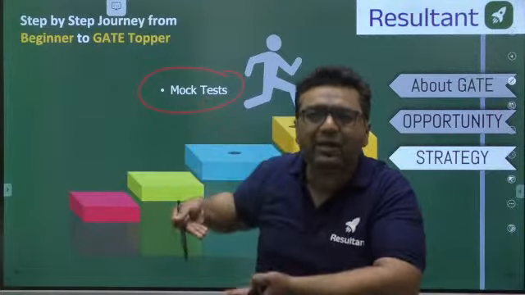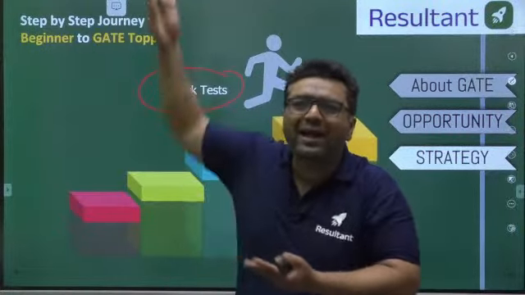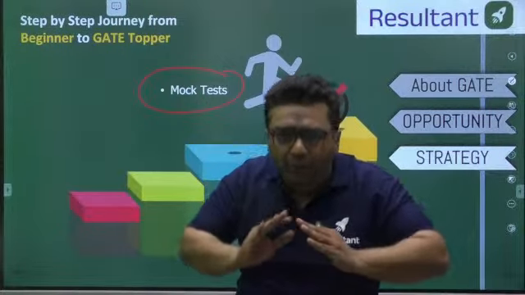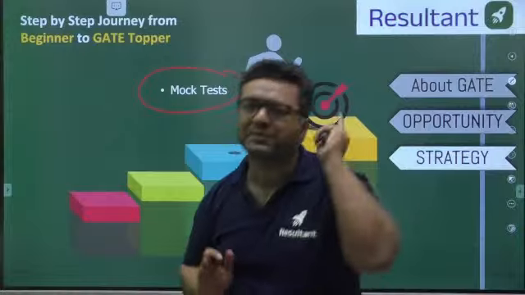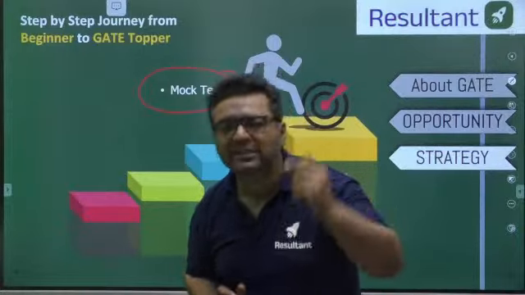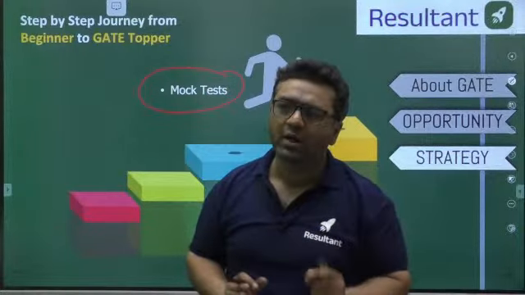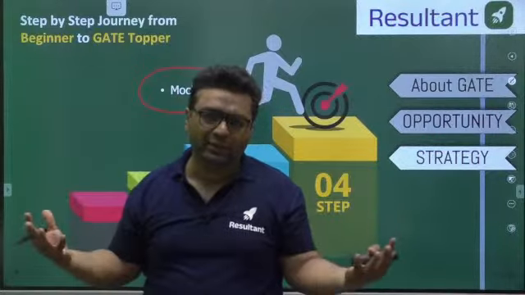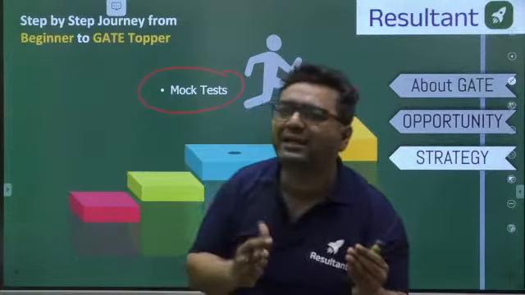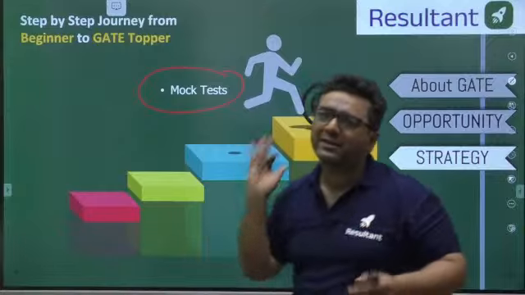If you get 80 in October or November, why is the exam in February? So don't bother about that. Go for the full length test even with 70% of the syllabus. Even for 60% of the syllabus, you should go for it. Because you are having 10, 12 full length tests. You cannot complete them in 1 month. So better start giving full length tests in October, at the max in November.